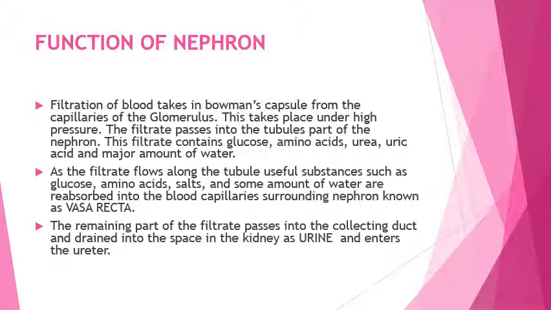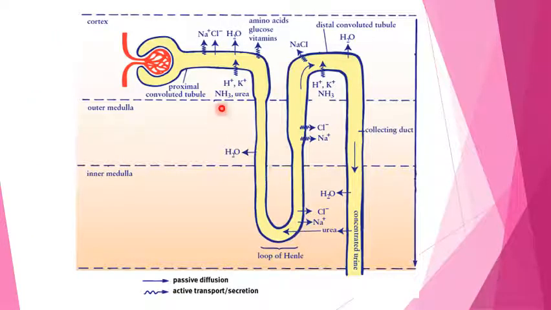So what are the major nitrogenous wastes of our body? That is urea, uric acid, and some amount of the water that enters the urine. So in this picture you can see this is the glomerulus. With the help of the pressure, the filtrate is formed, which contains the useful as well as the harmful substances in this Bowman's capsule, that is glucose, amino acid, urea, uric acid, and water.